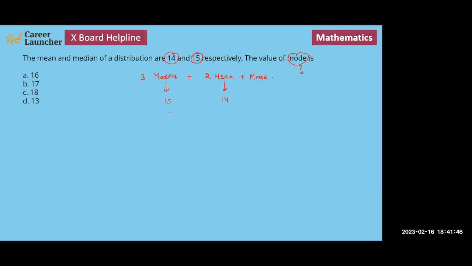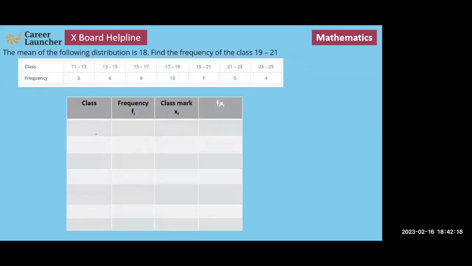We need to find out this value. So this is 45 is equal to 28 plus x. So the value of x will be equal to 45 minus 28, that is equal to 17. And x is equal to your mode. So x is the mode.